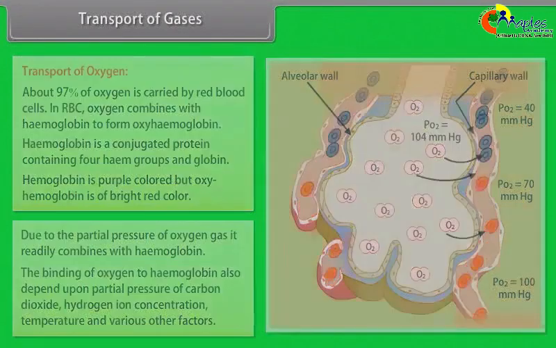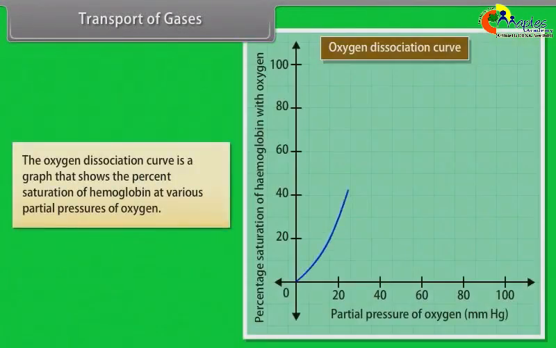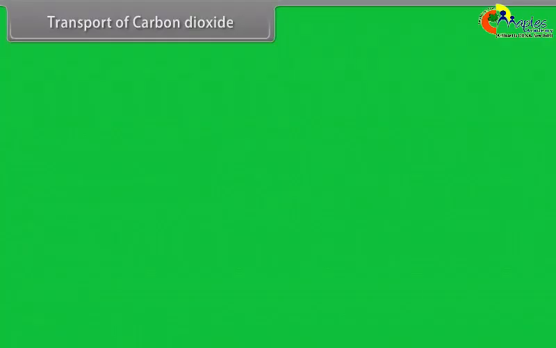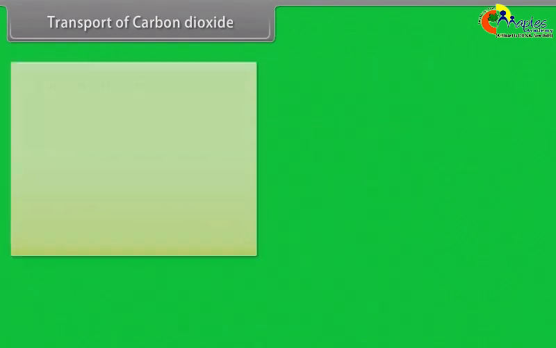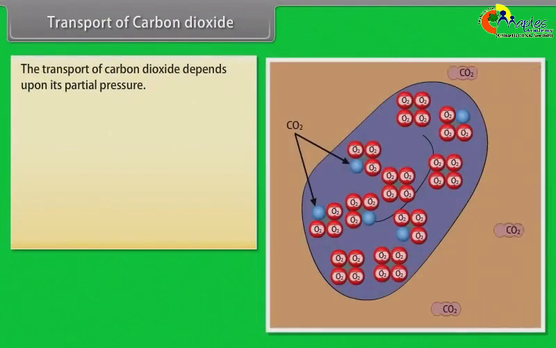other factors. The oxygen dissociation curve is a graph that shows the percent saturation of hemoglobin at various partial pressures of oxygen. Transport of carbon dioxide. Carbon dioxide is carried in the form of carbonic acid, bicarbonates of sodium and potassium, and as carbaminohemoglobin. The transport of carbon dioxide depends upon its partial pressure.